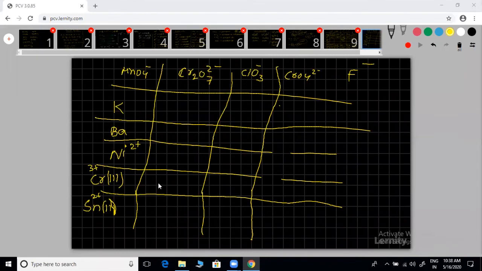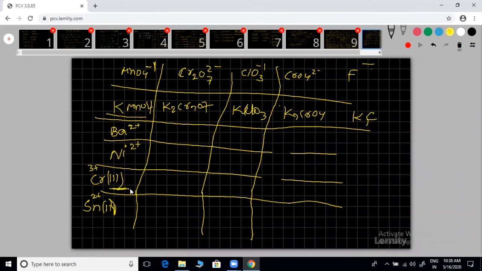For chromium 3+, you can apply Ba2+, for example, first one. Here I missed that one. KMnO4, sir. This is K. I wrote everything. KMnO4, this is a direct answer. This is potassium permanganate. You write, this is -1, like ClF-. This is -1. This is 2-. Here K2Cr2O7, KClO3, K2CrO4, and KF. Any other?